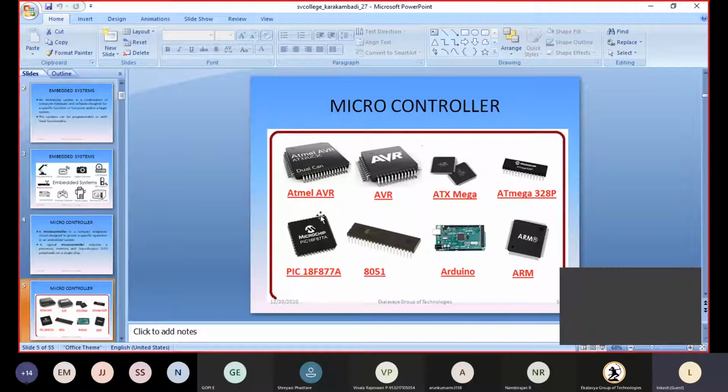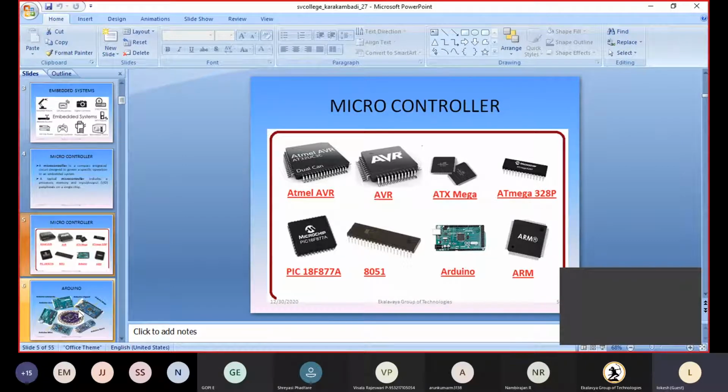We have different microcontrollers: PIC, Atmel AVR, Atmega, like that. Different microcontrollers are there depending upon the capacity of the microcontroller, like 8, 16, 32 bit. Next.